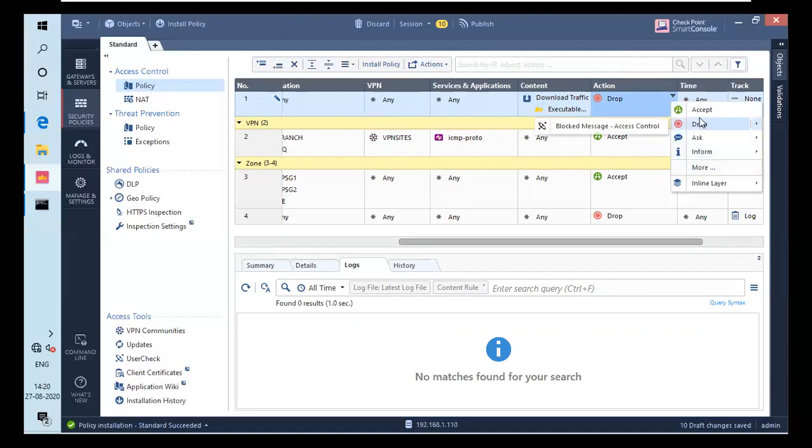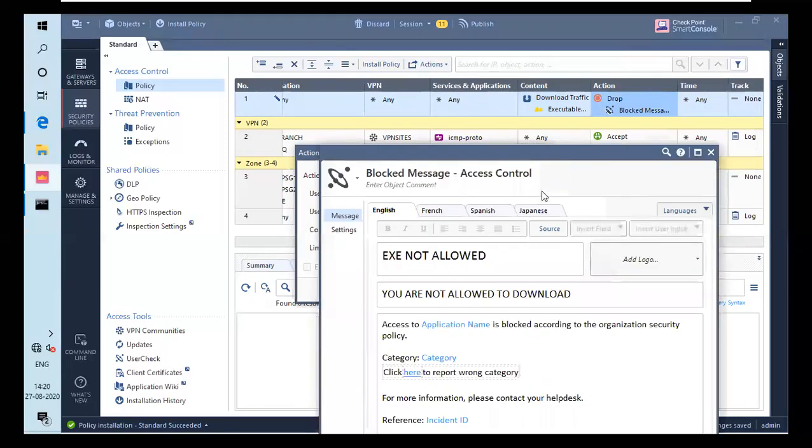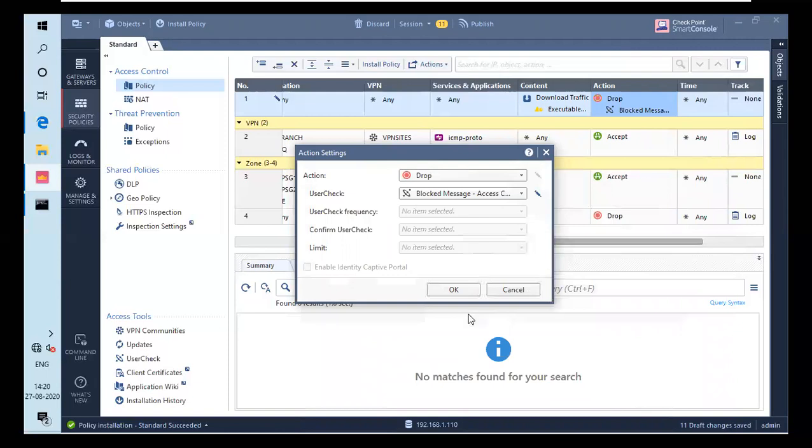So for that you have to click on drop and check this block message. Else you can edit the block message also. You have to click on more. Under user check, there is a pencil icon. You have to click it. And I have already one block message. Let's see if it pops up. Yeah. So I have already a block message which is exe not allowed. You are not allowed to download. And you can add company logo, whatever you want. You can add it, and you can change this whole thing. Basically, you can do anything. So you can actually add a block message according to you.